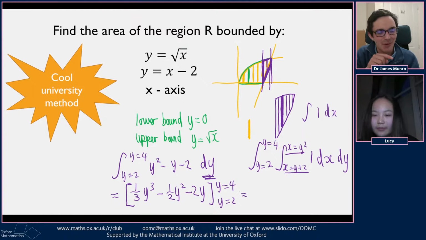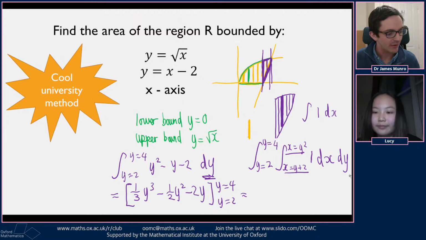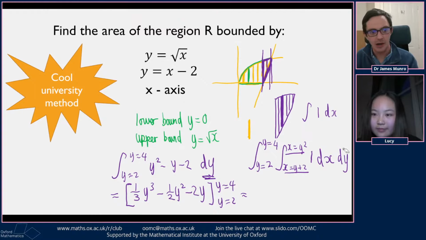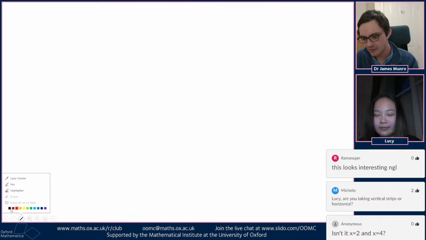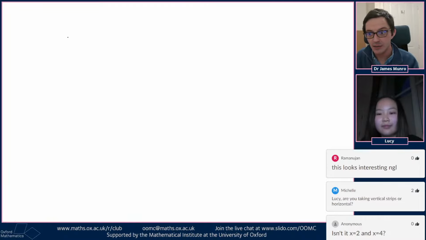I want to go back to the bit where you said we're going to integrate 1 with this dx dy, because I want to make more of a point of that, because this is the sort of weird thing that we've just been doing at university. I'm going to have a go at drawing some things. Here's my attempt. I think the new idea is that we can do 2 integrals.